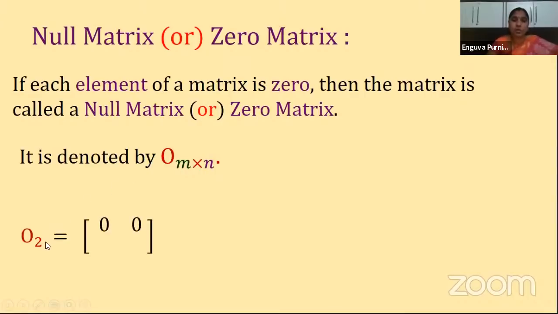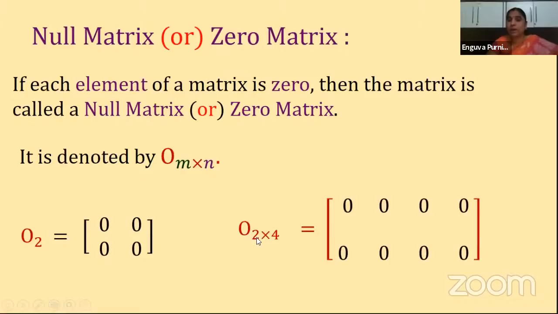Next, here O2 is equal to 0 0, 0 0. Here I am simply showing 2, which means rows and columns are the same, equal in number. So all elements are zeros. Clear? Next, one more thing I am showing you.